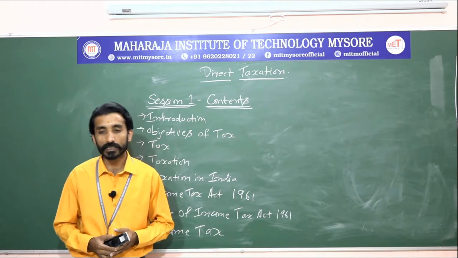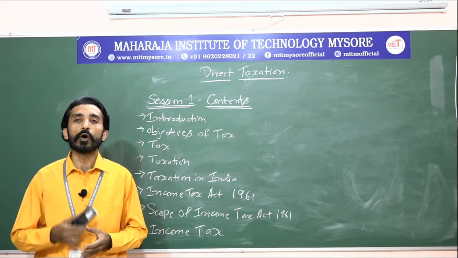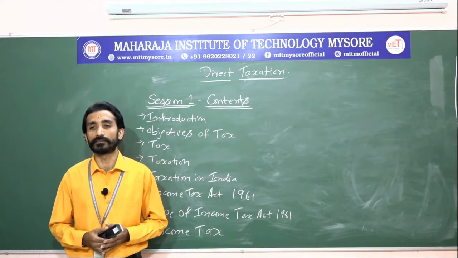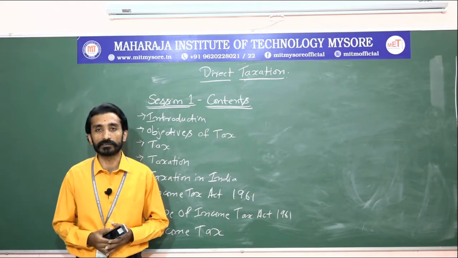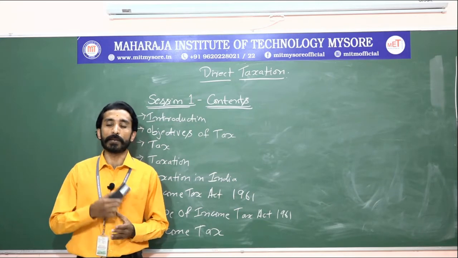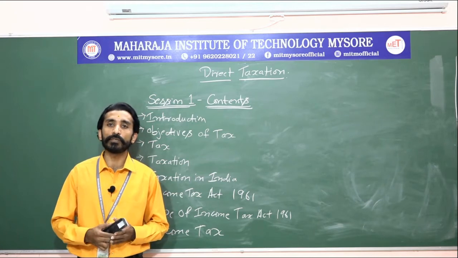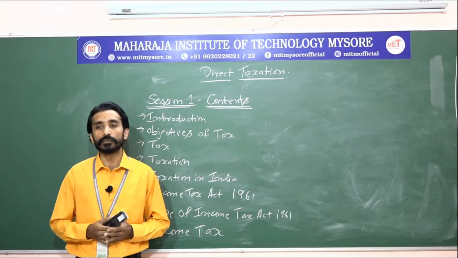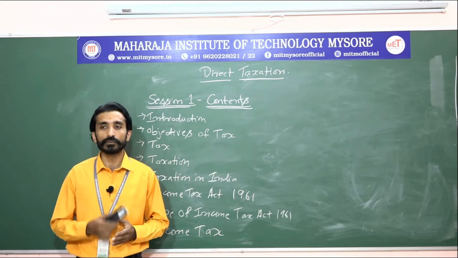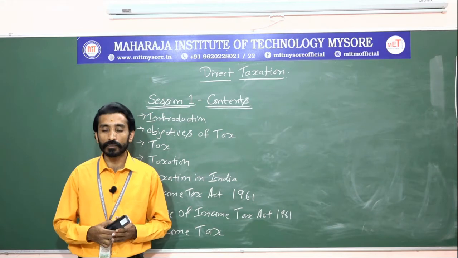Next thing, I will be moving on to the objectives. So what are the objectives of tax? Here the first objective is to reduce the gap. What do you mean by this? Reduce the gap between rich and poor. So what do you understand out of this? Here, rich and poor, how will it reduce the gap?